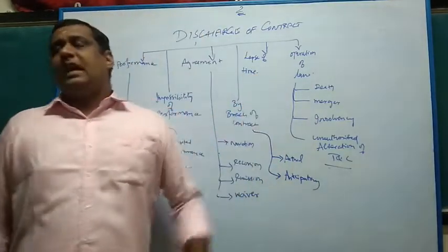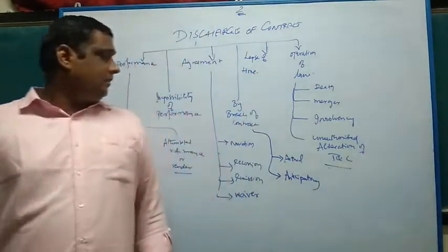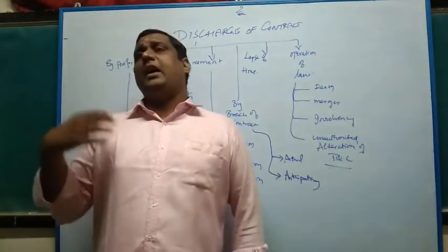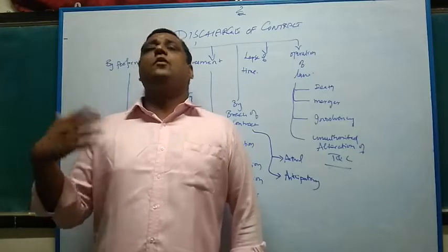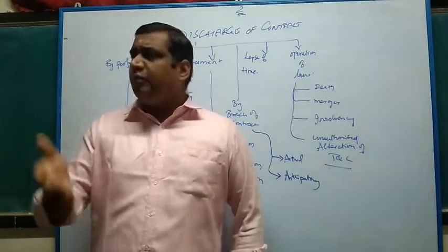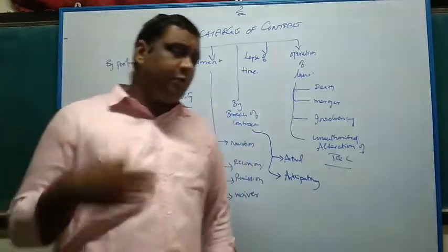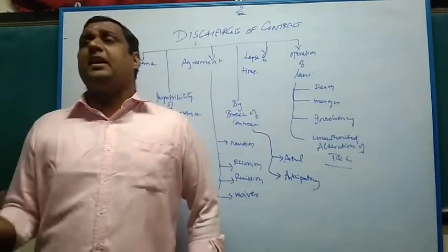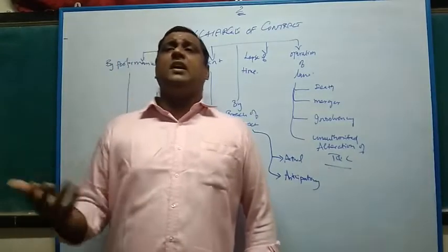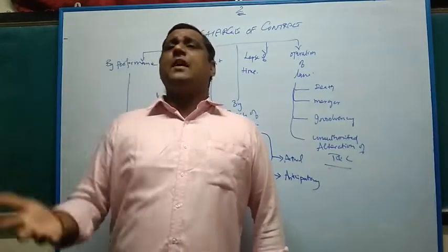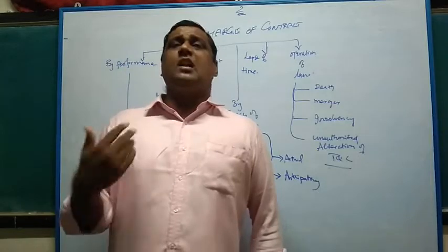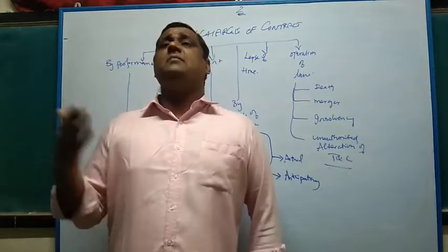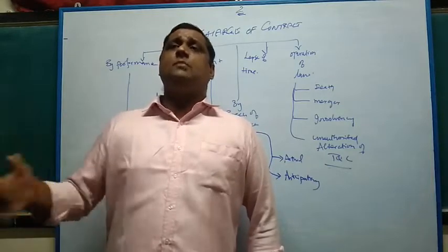Lapse of time. Lapse of time is another category where the parties agree upon a specified time. For example, if I agree to deliver my property within 4 or 5 months, you need to deliver within 4 or 5 months. If you don't deliver within that time, your contract is set to expire, because the contract term agreed is 4 or 5 months. Your contract is going to expire or be put to an end because time has lapsed.